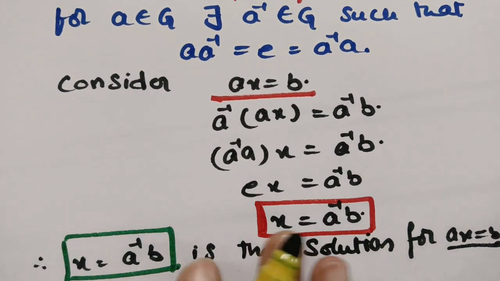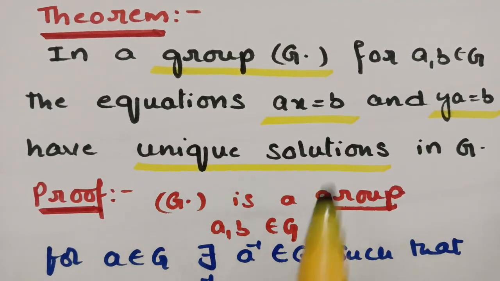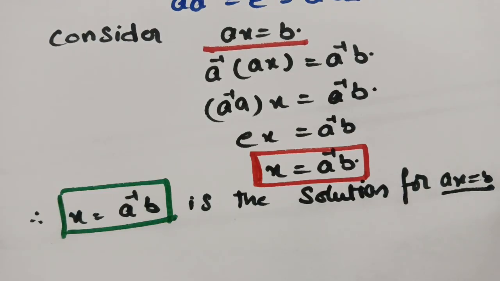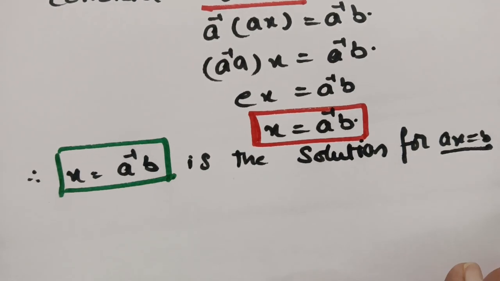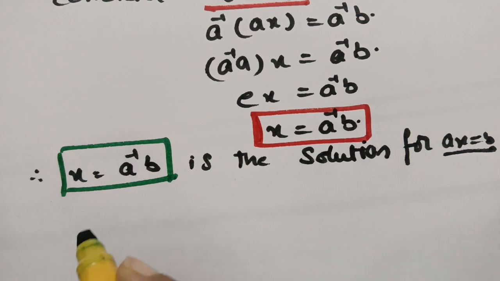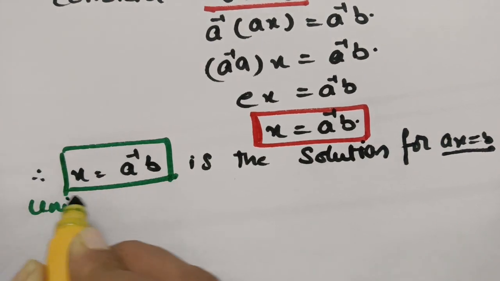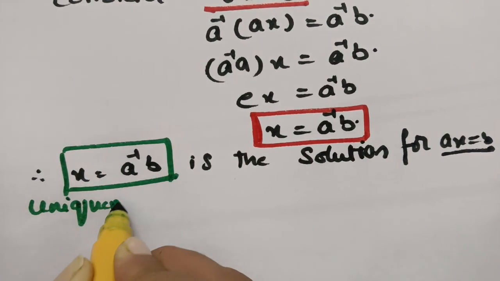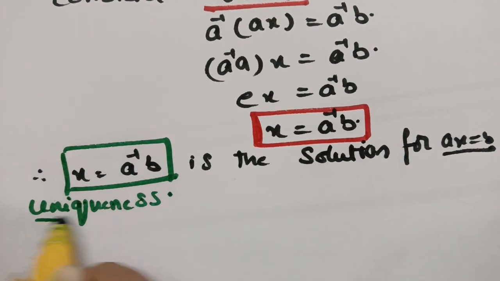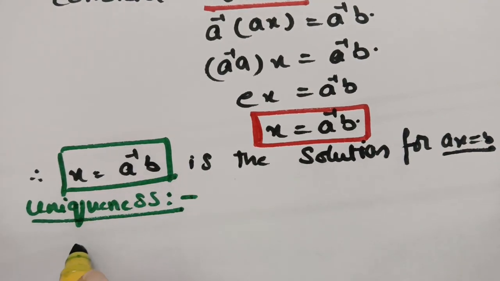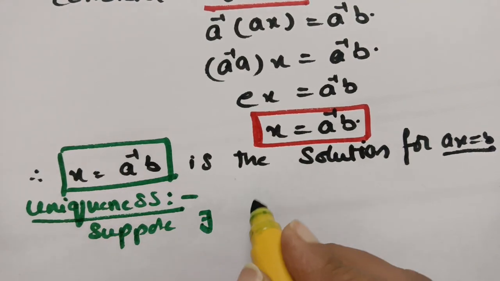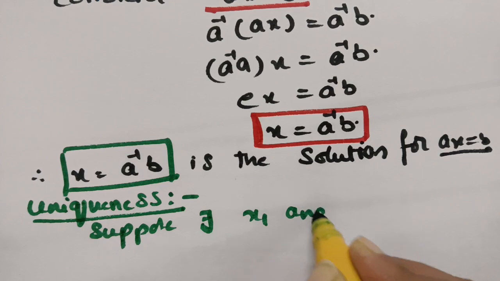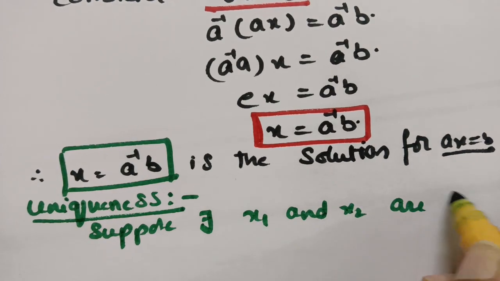So here there is a property that it has a unique solution. So how to prove it's a unique solution? We have to take two solutions and claim that those two are equal. So I am checking the uniqueness. For uniqueness, suppose there exist x1 and x2 as two solutions.